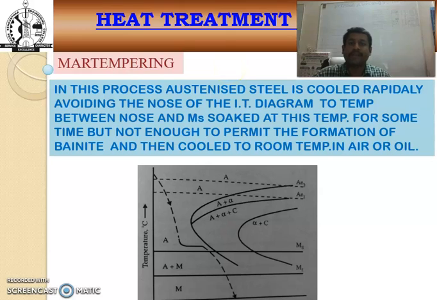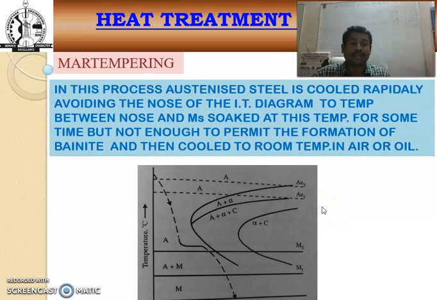In the martempering process, austenitized steel is cooled rapidly, avoiding the nose of the time temperature transformation diagram, to a temperature just above the martensite start, and soaked at this particular temperature for some time, but not enough to permit the formation of bainite, and then cooled to room temperature.